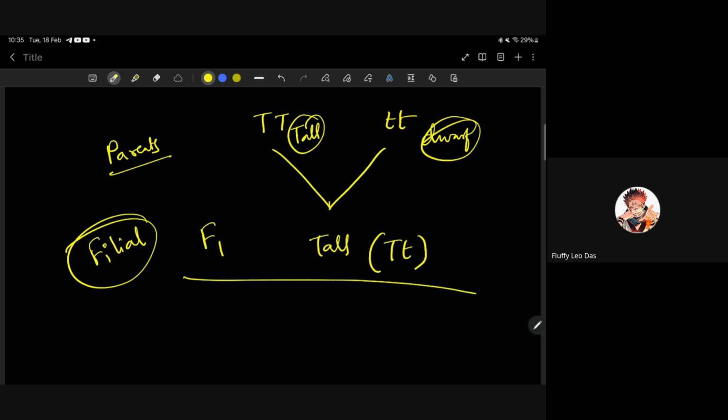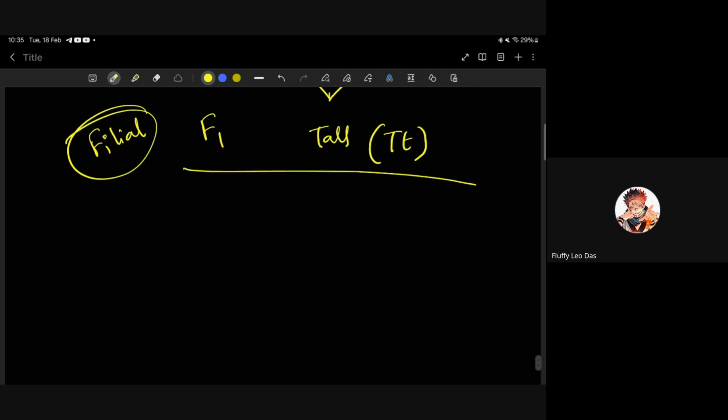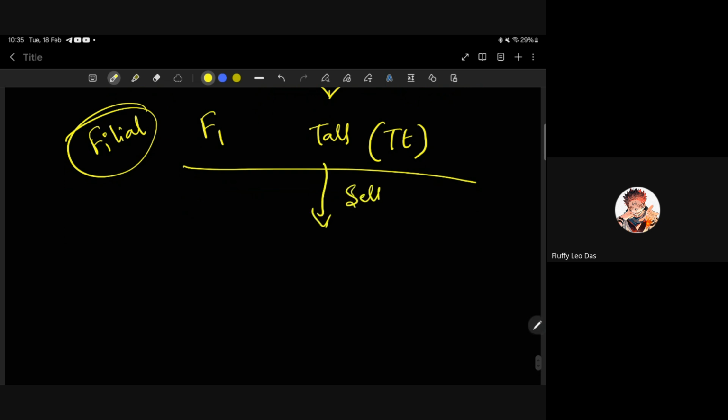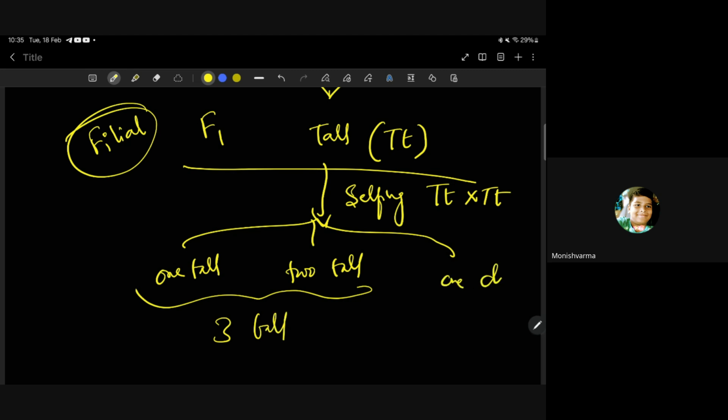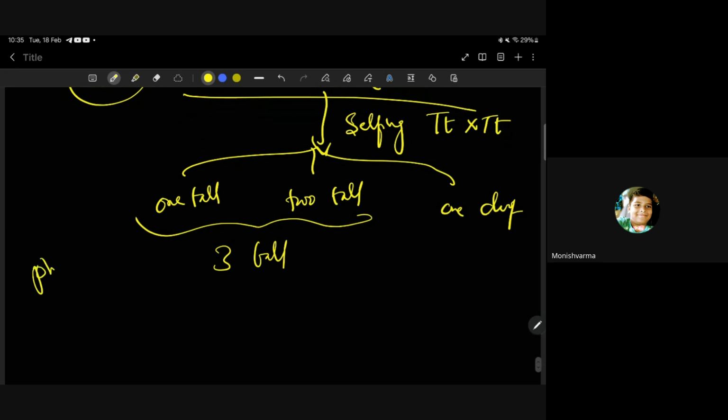In the F1 generation we saw all tall plants, but the genotype was capital T small t. Then he did selfing. Selfing means self-crossing; the heterozygous plants were self-bred. He got one tall plant, then two tall plants, totally three tall plants, and one dwarf plant. In phenotype, which is appearance, it is three tall to one dwarf.